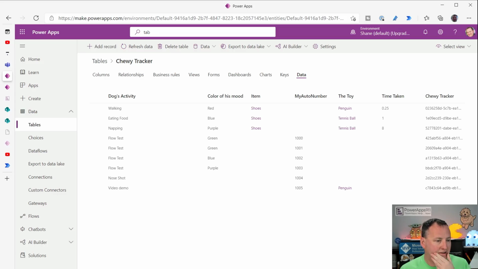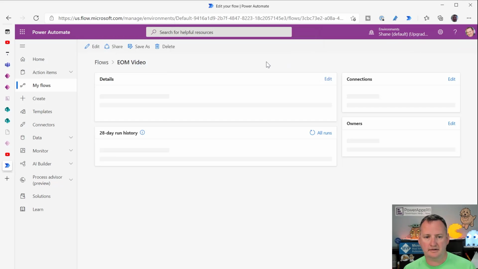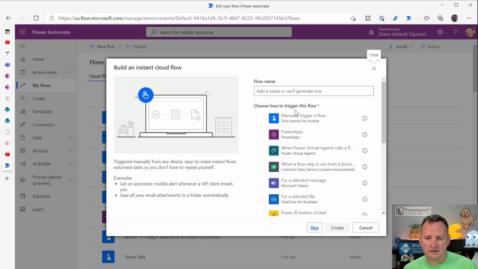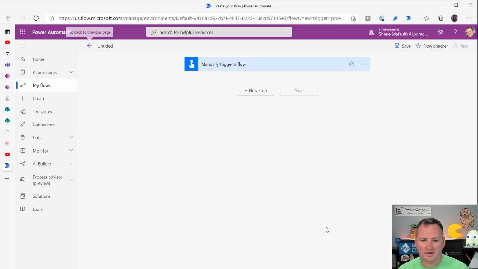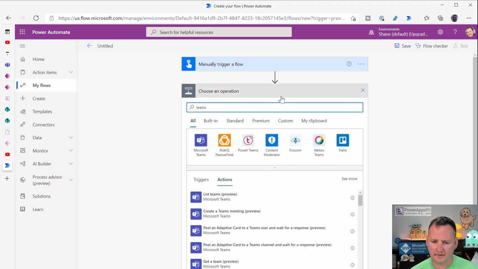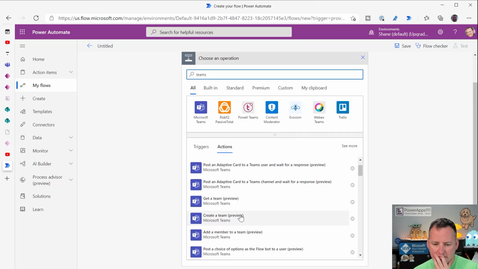Is it possible to create a team in Teams with a private channel through Power Automate? Luke, or I think it's Luke. So to do that, I don't think there's an item for that, right? Is that what you're probably telling me, is there's not a simple, so new instant cloud flow, manually trigger. I tell you guys, this is how I do this all the time. We go to Teams. Yeah, I don't, so there's create a team.